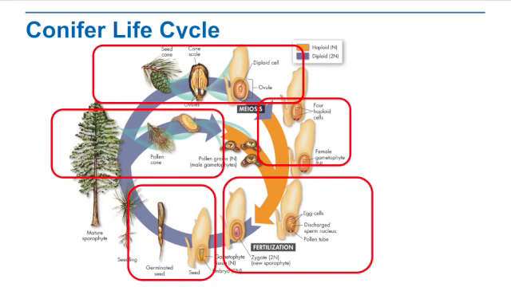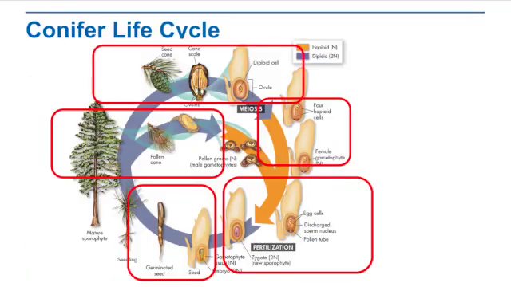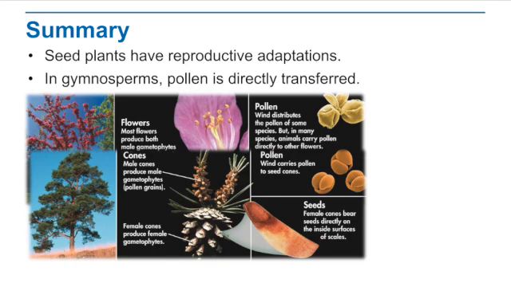That's going to develop into a seed. That seed is going to germinate, which means it'll start to grow. The seed will open up as long as conditions are right, and we'll get a seedling, which will eventually grow into a tree, a mature sporophyte. So in summary, seed plants have reproductive adaptations, and in gymnosperms, pollen is directly transferred.